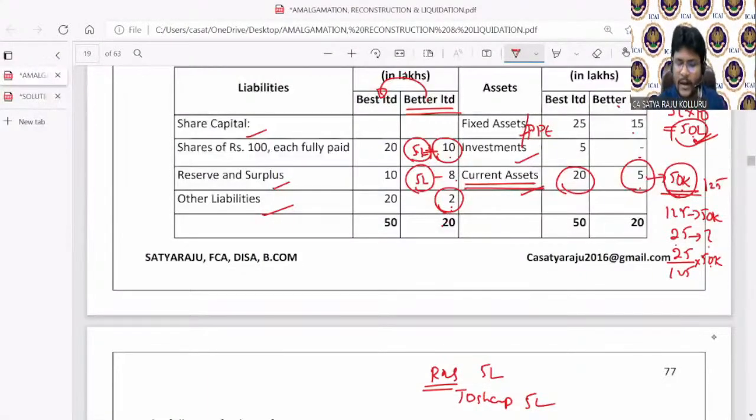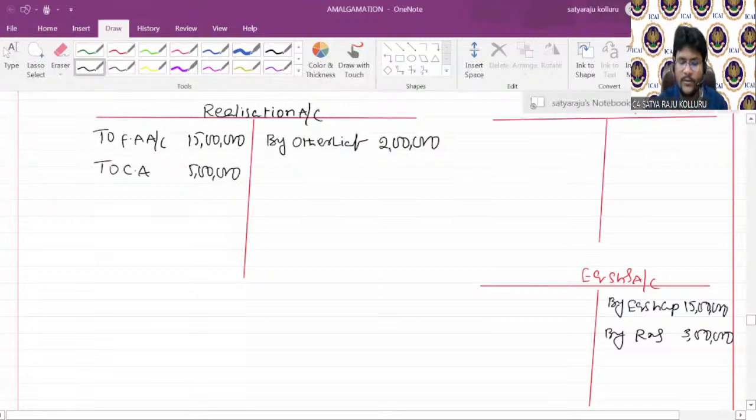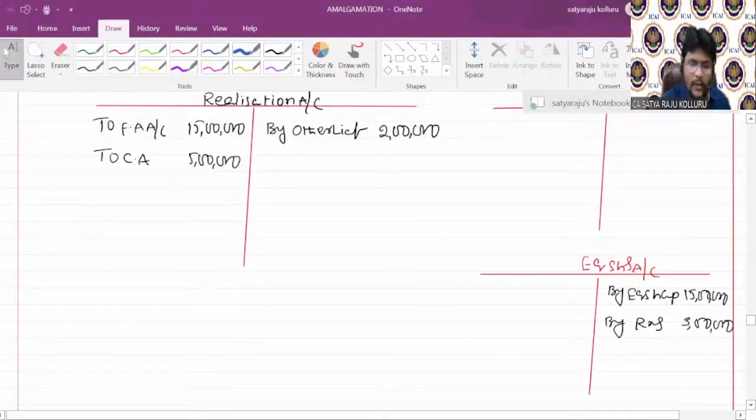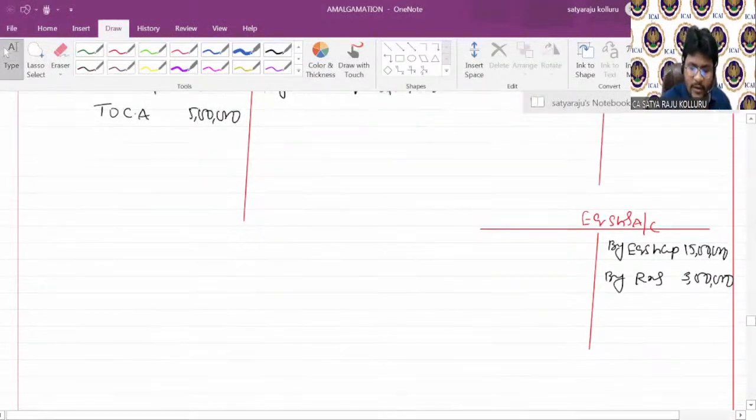So now the entire disbanding of the balance sheet is over. Then step number 2, PC due. You need to calculate the purchase consideration. Actually, I am providing the working note here itself.